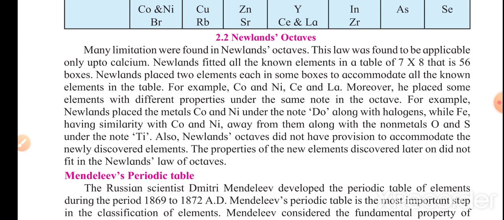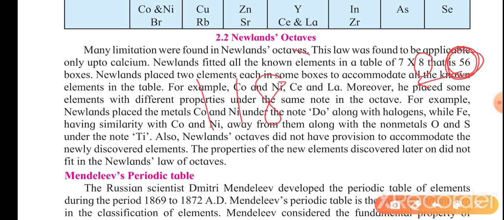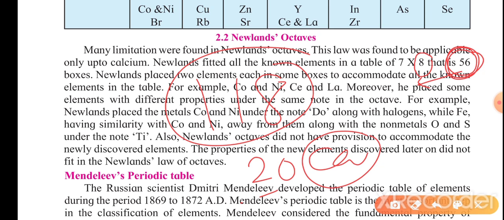One of the limitations is that there are a total of 8 waves of music saptak, and each contains 7 elements. So exactly 56 elements were known at that time. And if we apply this law of octaves to our modern periodic table of 118 elements, this law is applicable only till calcium, the 20th element.